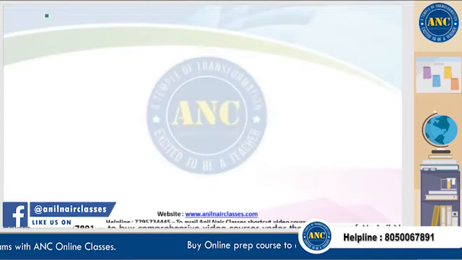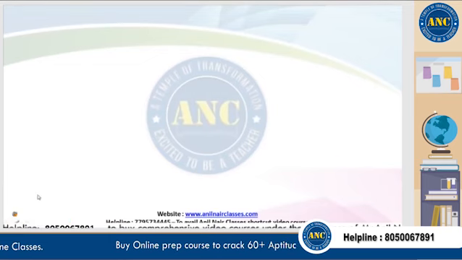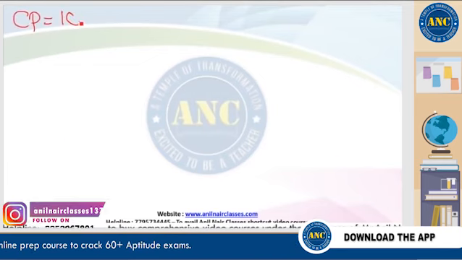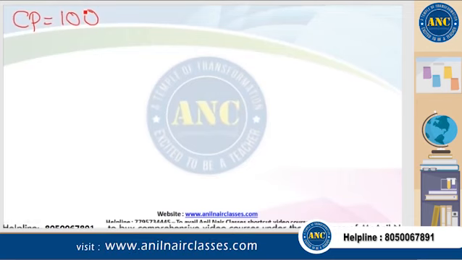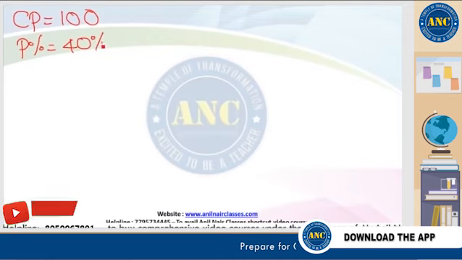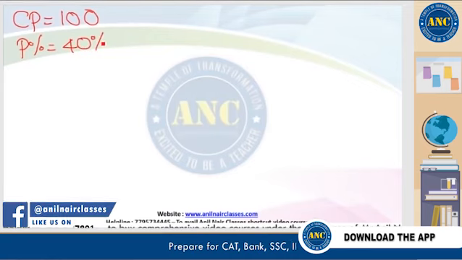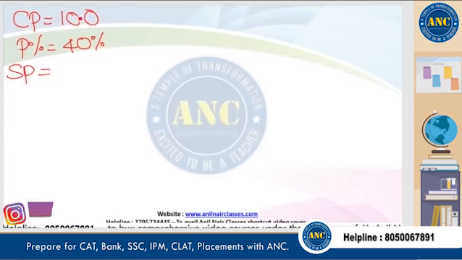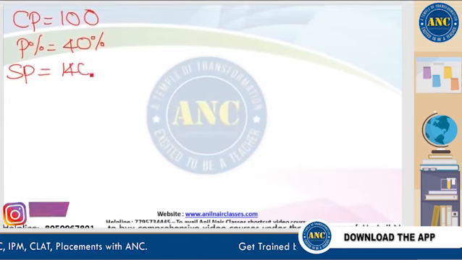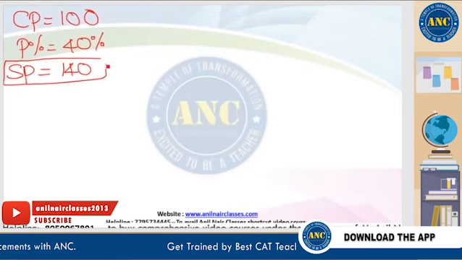Now, everyone listen carefully here, sir. Suppose, for example, I purchased this pen for 100 rupees. Cost price of the pen is 100 rupees. I want to make a profit of 40%. I have 100 rupees with me. So what is 40% of 100? 40% of 100 is 40 rupees. So selling price should be 140. This is something which you are aware of.